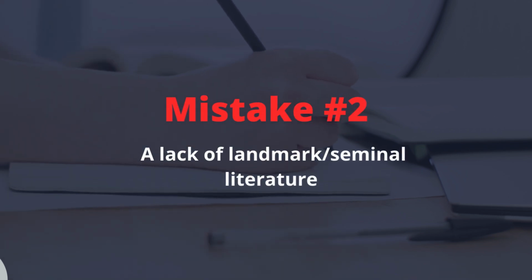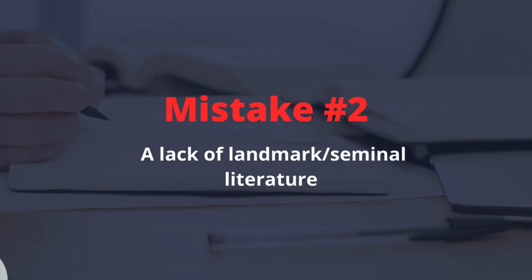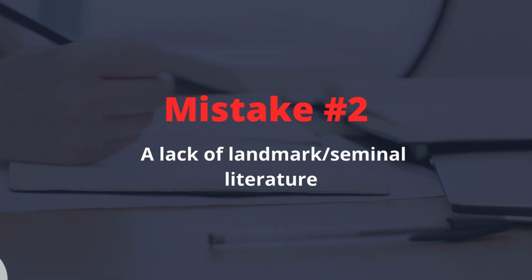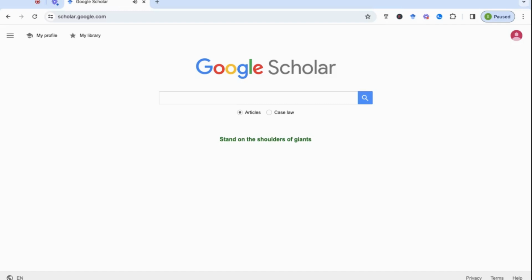So mistake number 2 is having a lack of the landmark seminal literature in your literature review. When we say seminal articles, these are the initial articles that introduce the significant ideas within your particular field, and they have to be the foundation of your good literature review. Okay, so how do we find these seminal articles, the main articles in our field?